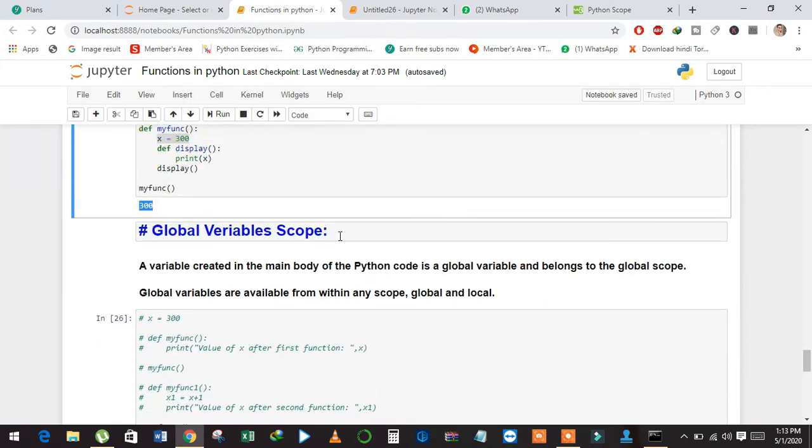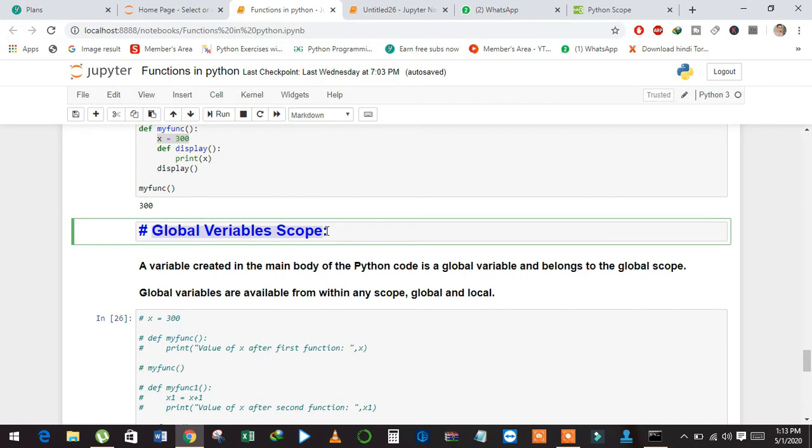Now we will discuss global variable scope. When we create a variable outside all functions, we can access this variable in our whole program. We can access a global variable in each function.